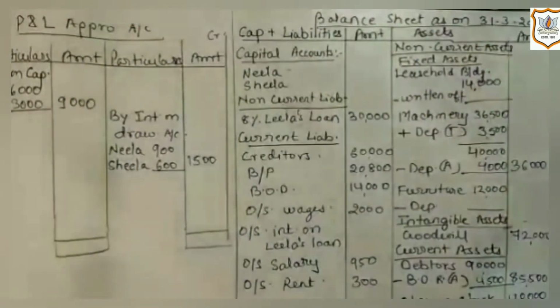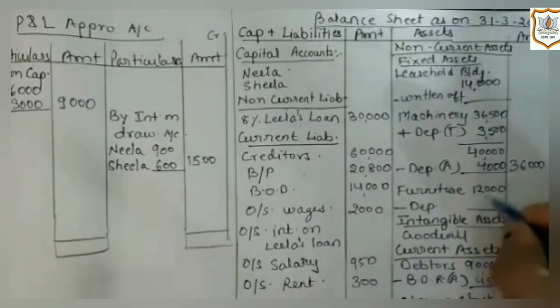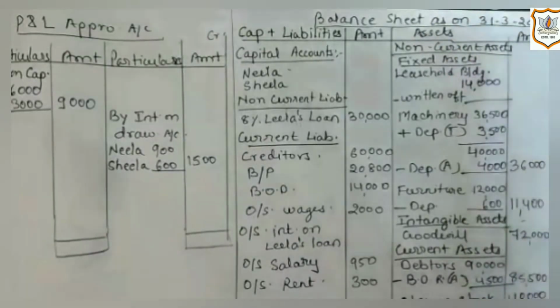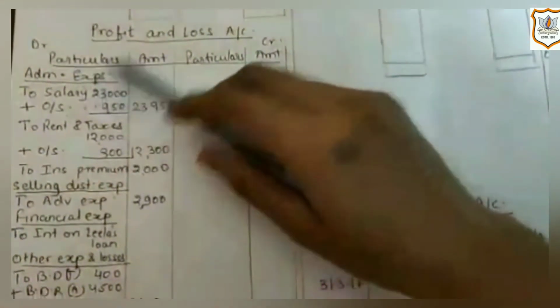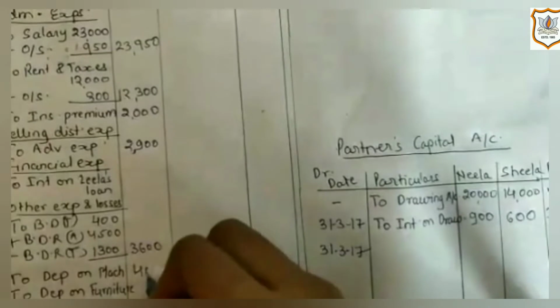Now let's calculate depreciation on furniture, which is 5%. So 5% of 12,000 is 600. In outer column, we will get 11,400. Now the second effect of it would be on the debit side of profit and loss account, as it is an expense for the firm.